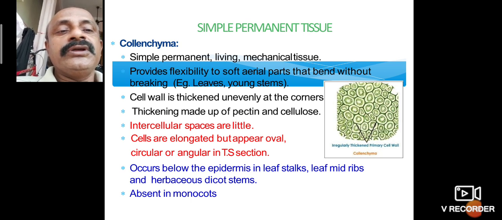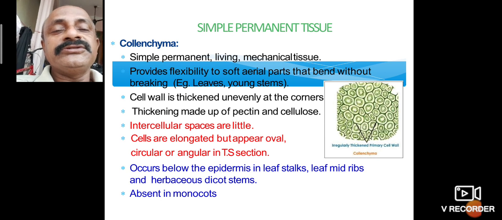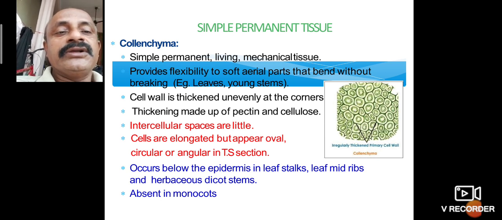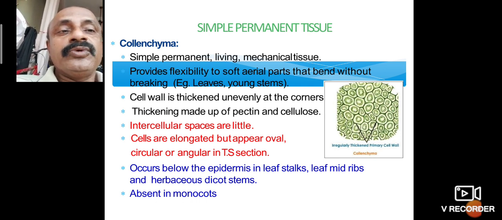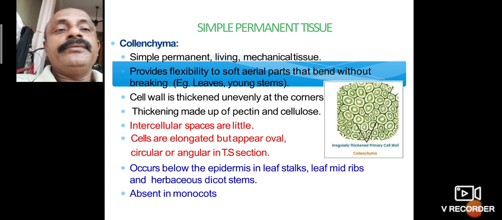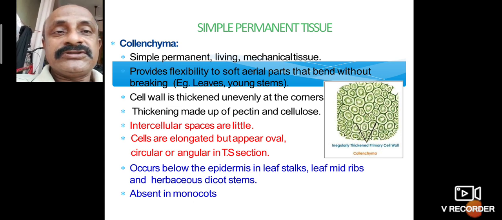It occurs below the epidermis in leaf stalks, leaf midribs and herbaceous dicot stems. Midrib means the middle part of the leaf. It is absent in monocots; only dicot tissues have collenchyma. It performs a special function, providing flexibility and mechanical strength.